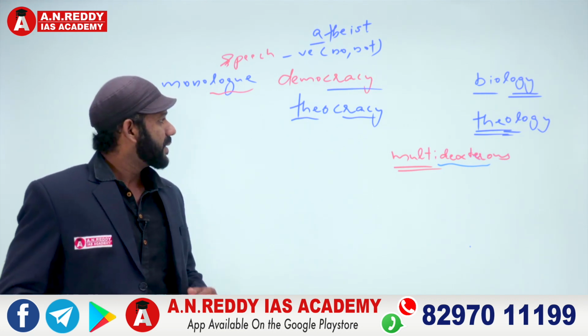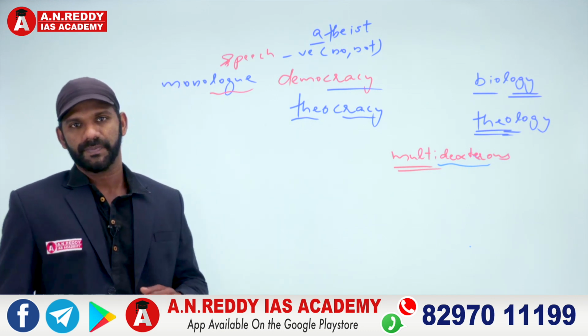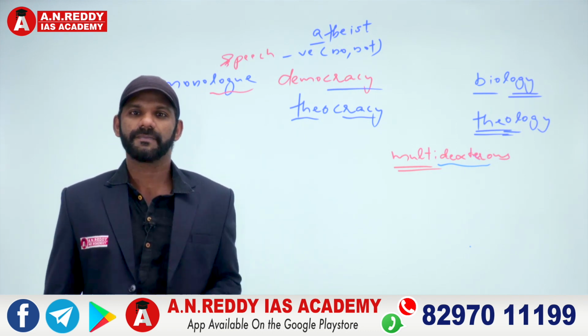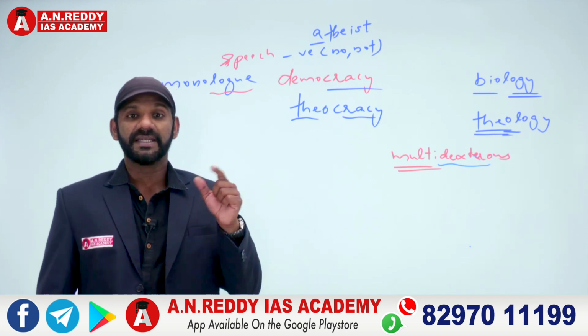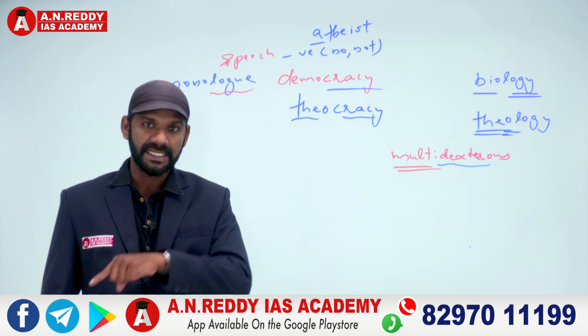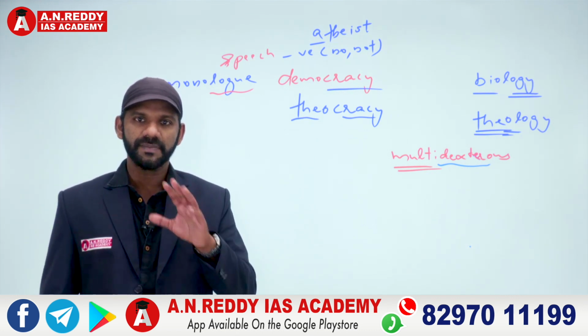Now as I said, dia does not mean two, bi means two. Dia means across or through, right? Like diagram. Diagonal means from one end to the other end. That's diagonal. So dia means across or through and log means speech.